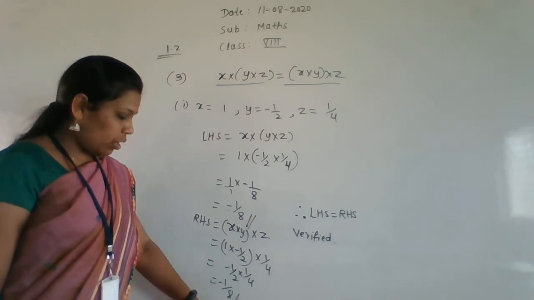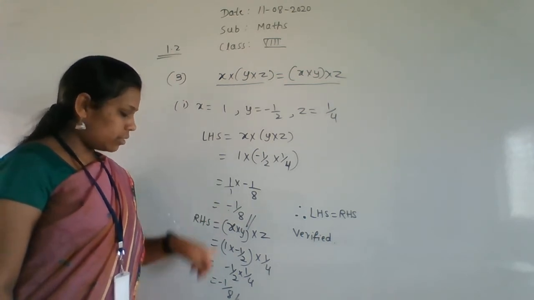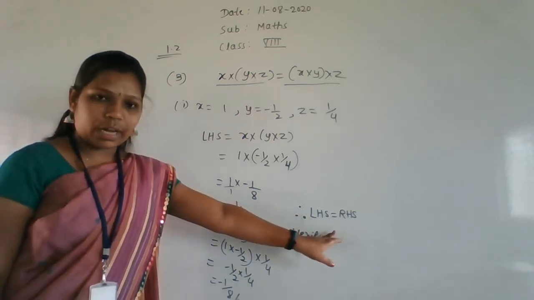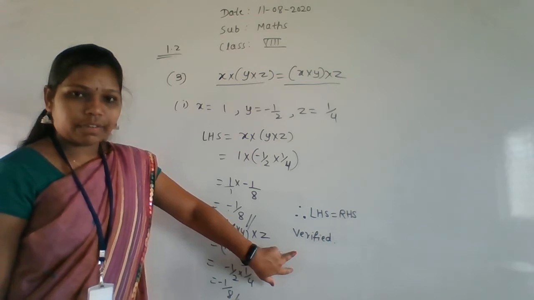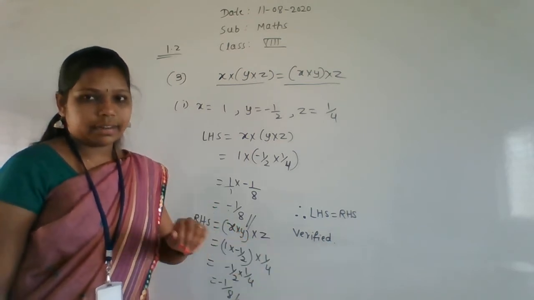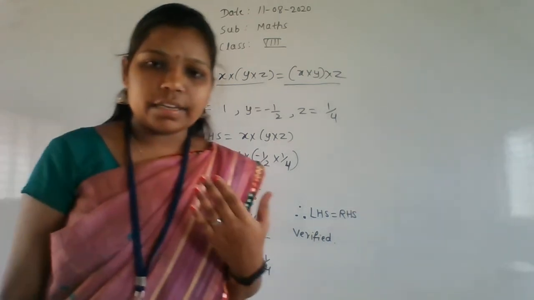Getting my point? So again we got here LHS as well as RHS are equal. Therefore LHS and RHS are equal here. So it is verified. Like that we have to write it. I hope everyone is getting it.